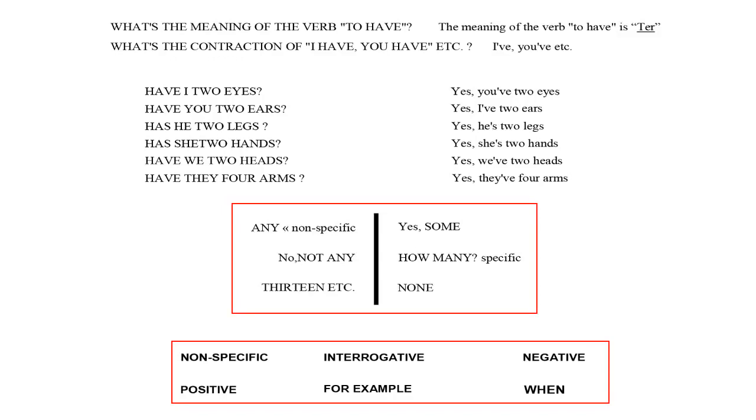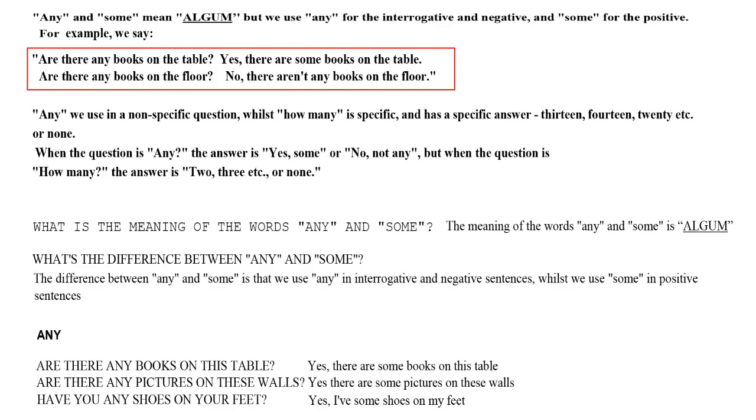Have they four arms? Yes, they've four arms. Any, non-specific. Yes, some. No, not any. How many? Specific. 13, etc. None. Non-specific, interrogative, negative, positive. For example, any and some mean qualche, but we use any for the interrogative and negative, and some for